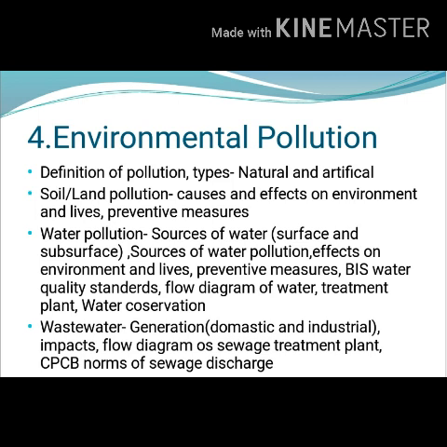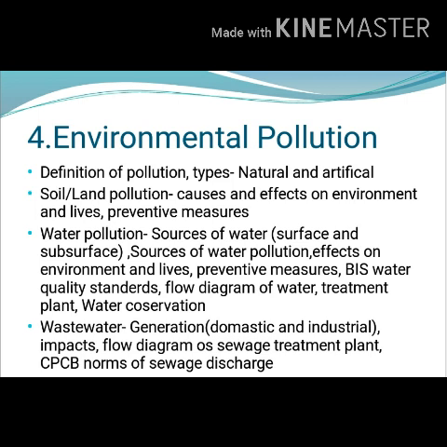Environmental pollution can be defined as unauthorized or unauthorizable change in chemical, physical, and biological characteristics of air, water, and soil, which causes health problems to all living things.